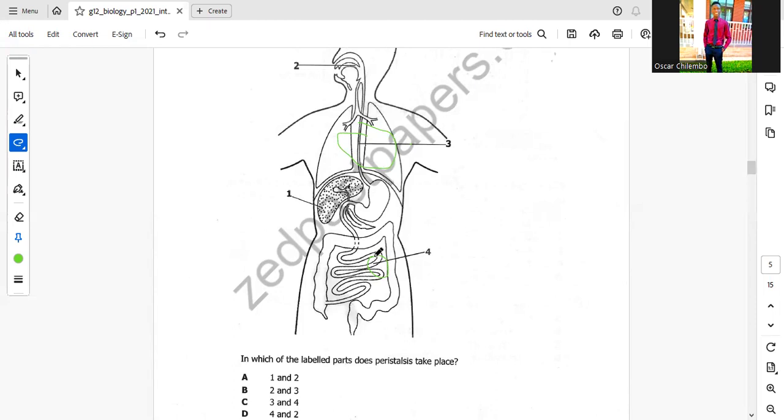Except the liver, there's no peristalsis taking place in the liver or the mouth. But 3 and 4 are the correct answer. Now, what is our correct answer here? So it's C.